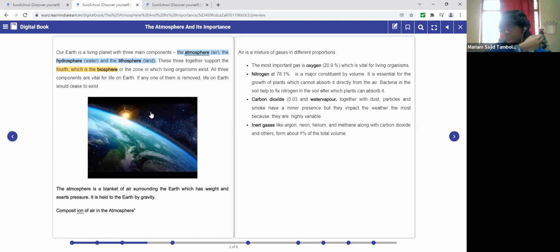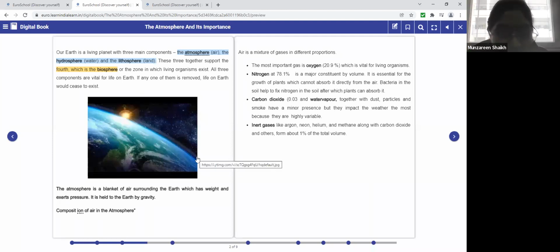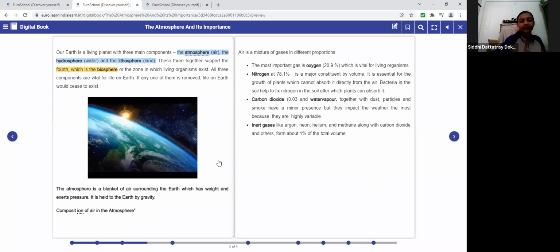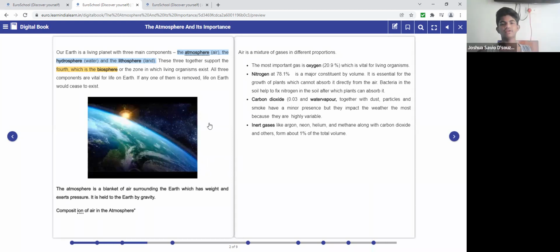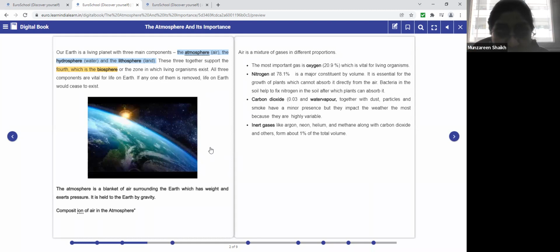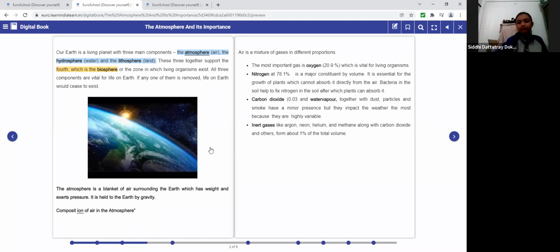They come together to form the fourth component, which is called biosphere. Biosphere means the zone where the living organisms exist. And if we do not have these three components together, then there will be no life on Earth.